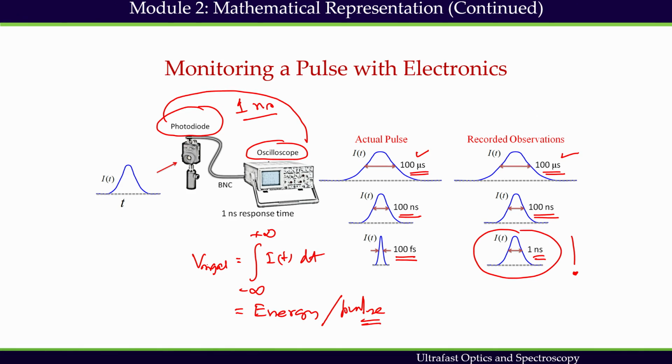The slow response time of available time sensitive detectors does not permit us to make a time domain intensity profile measurement of an ultrafast pulse. We cannot measure femtosecond or picosecond pulses with the help of electronics. We have to use the pulse intensity profile to measure its own intensity profile, and this kind of measurement is called intensity autocorrelation measurement.